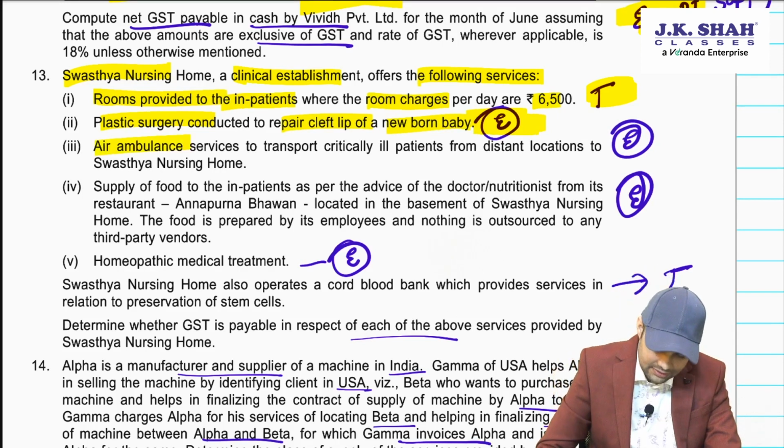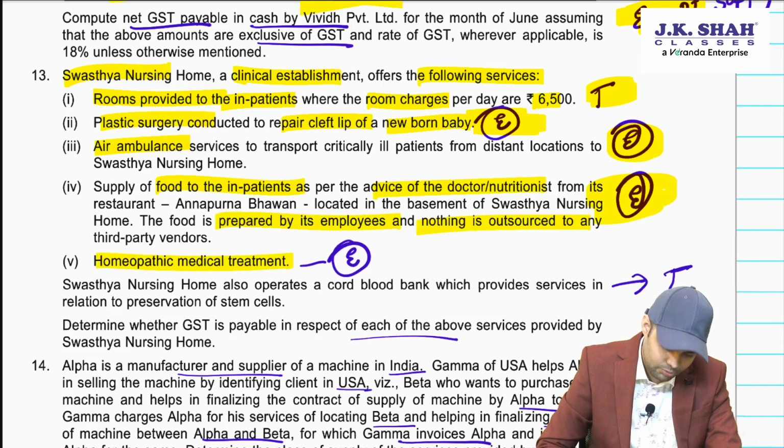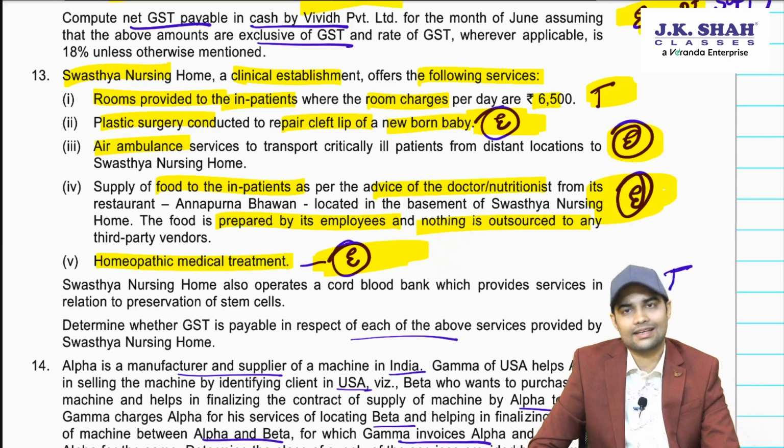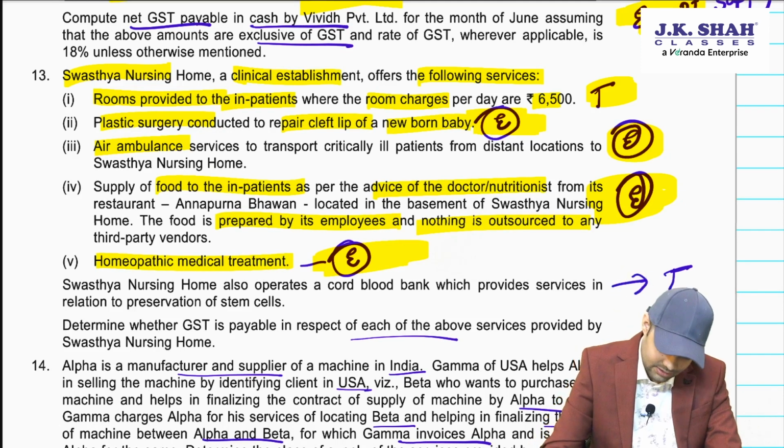Air ambulance services, see, ambulance services by any person enjoys an exemption. Supply of food to inpatient as per advice of doctors enjoys an exemption. The food is prepared by its employees and nothing is outsourced. Homeopathy is also a recognized system of medicine, exempt.